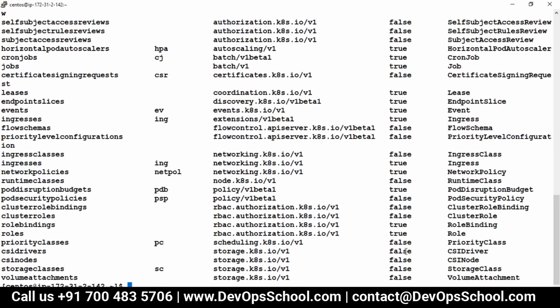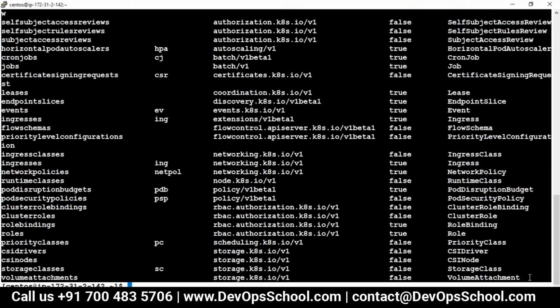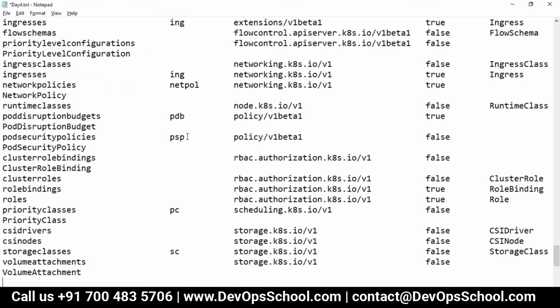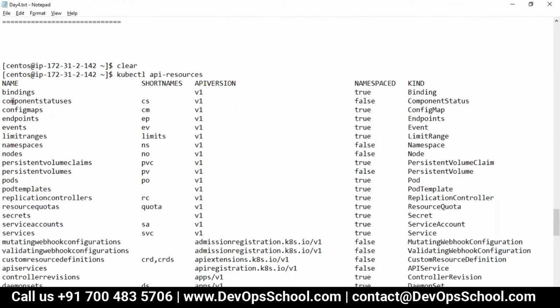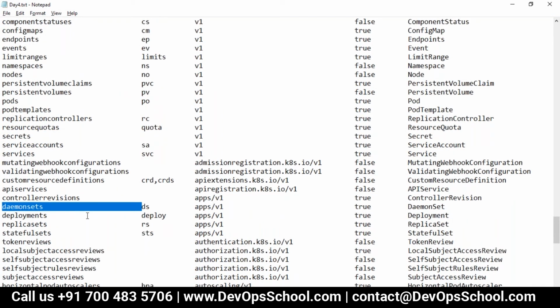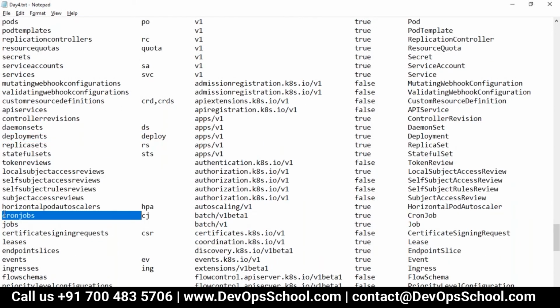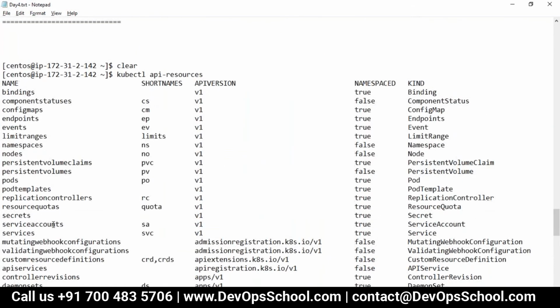So now your job is to learn all this stuff. Look at all this stuff. What is binding? What is event? What is a pod? I think you know that pod, right? What is a secret? What is a daemon set? What is a deployment? What is a cron job? What is all the other stuff we have here? We need to know all this stuff.